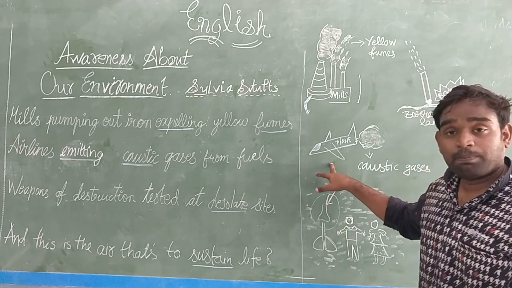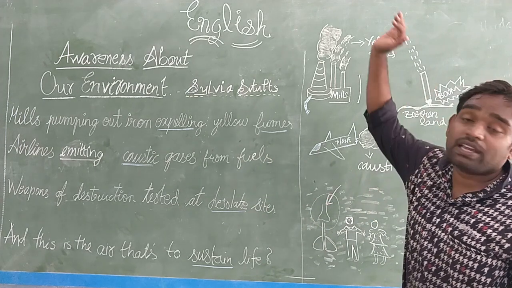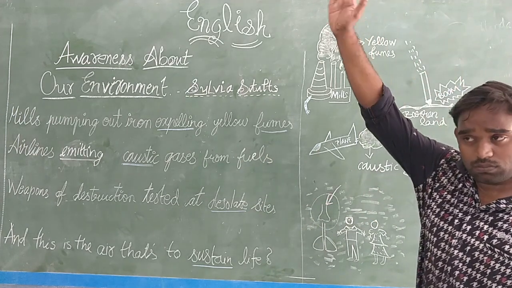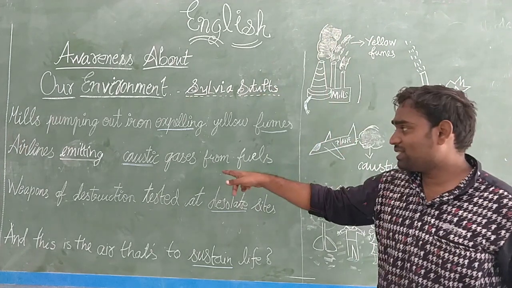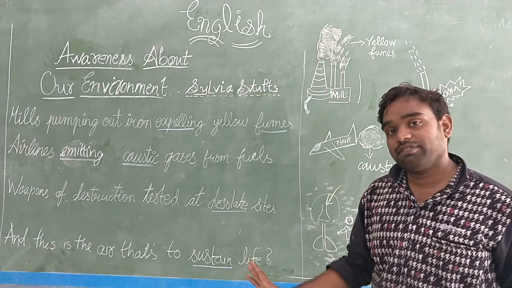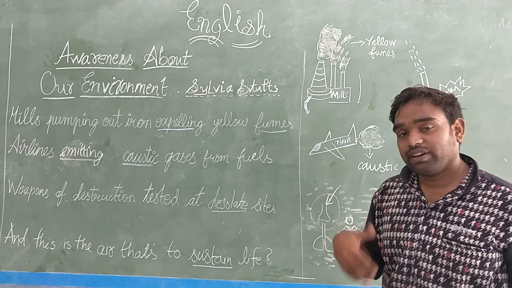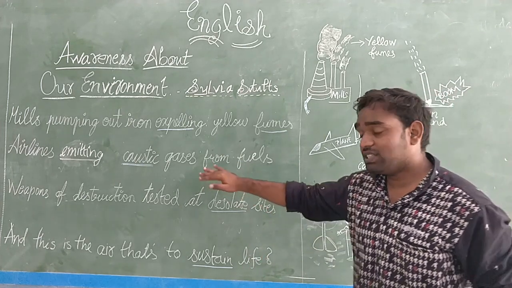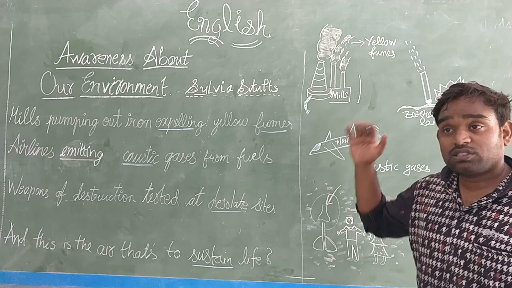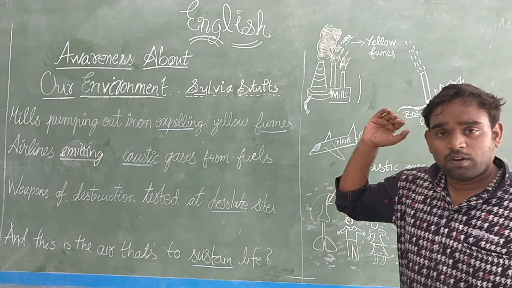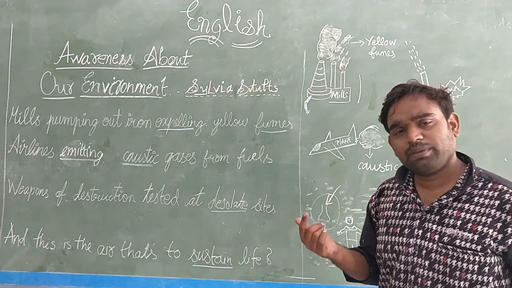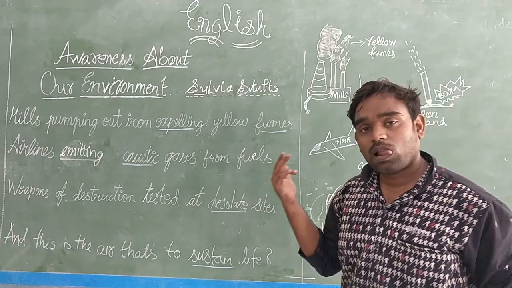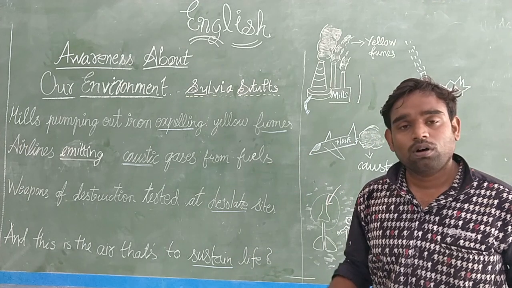And these planes, because they are flying in the higher region, higher elevation, are releasing such harmful gases into our environment itself. A lot of planes are traveling per second. Am I right, children? Many airplanes are flying over us right now.